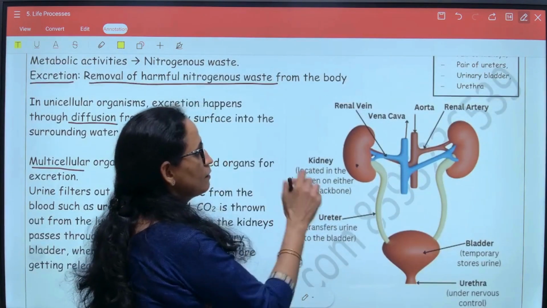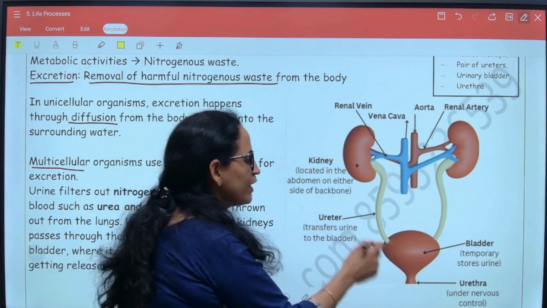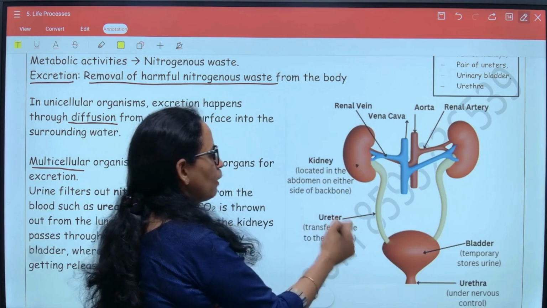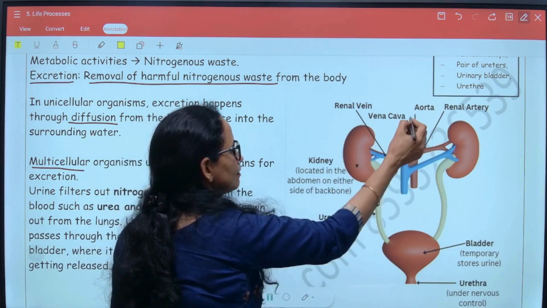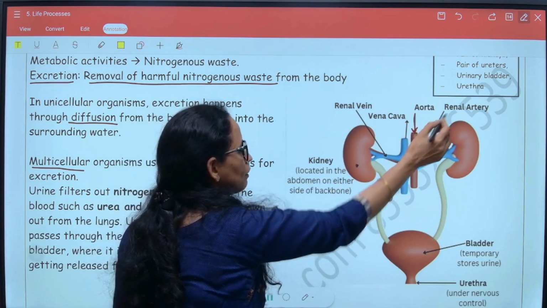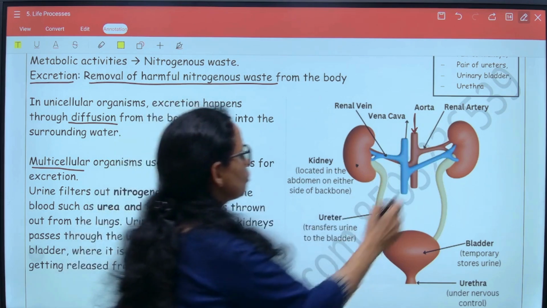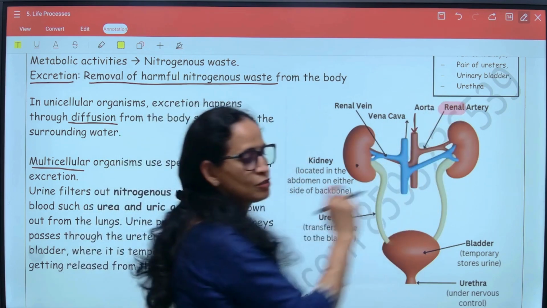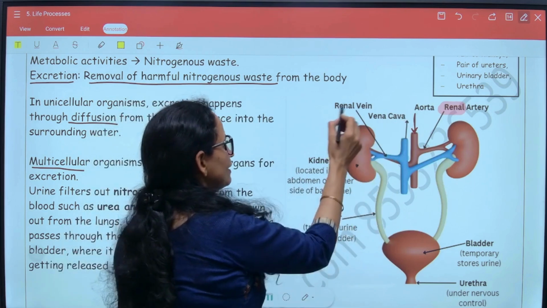Again, this diagram is very important. Draw it and practice it, label the diagram properly, understand the two kidneys, and this is the renal artery. Wherever you have the word renal, renal is linked to kidneys. So this means it is related to kidneys. Renal artery, this is the renal vein.